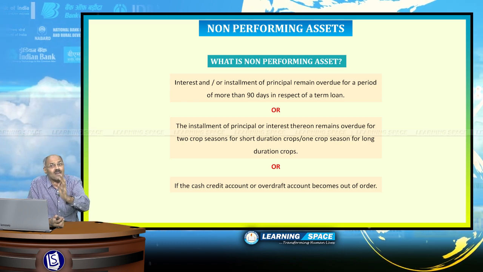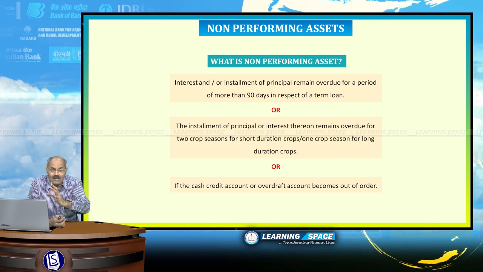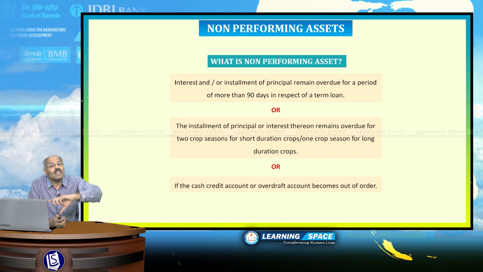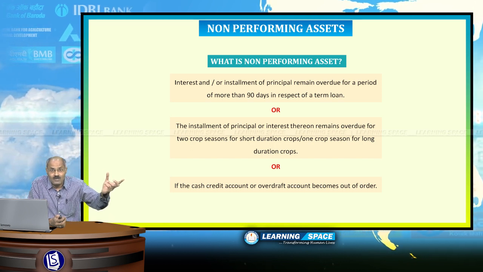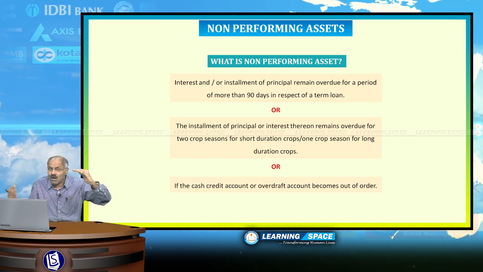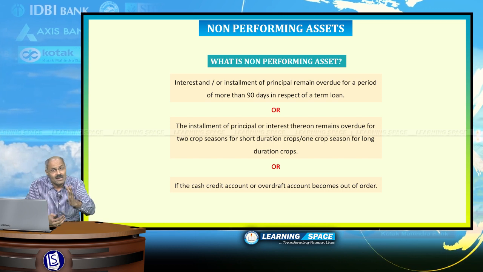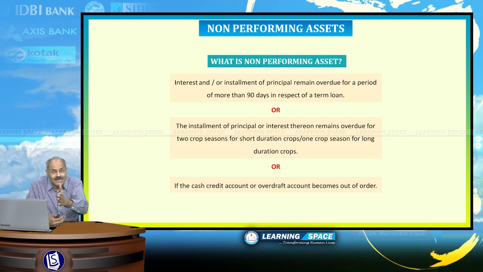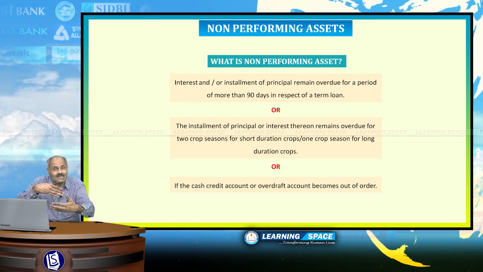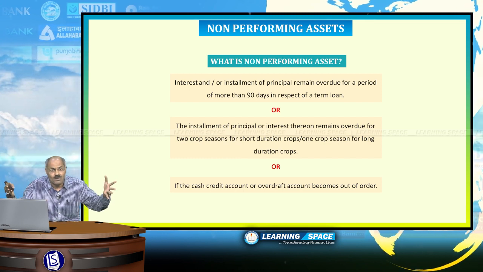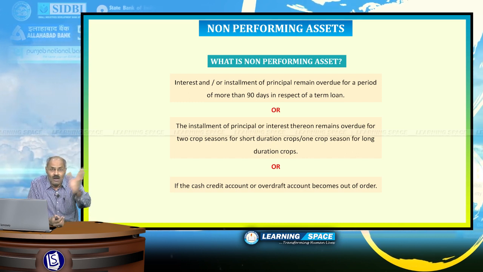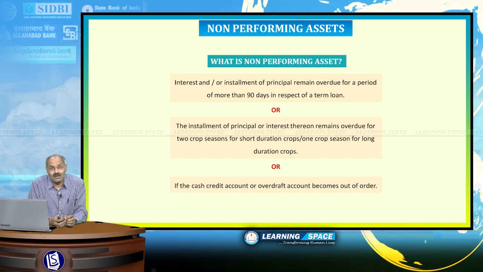Like that, there are several guidelines. If you have taken some cash credit or overdraft facility, and that becomes out of order, when you are beyond the limit for more than 90 days, or if you are not paying back... all of you are well aware the facility of overdraft or cash credit is in the nature of revolving credit, but if you are not paying back for 90 days, your cash credit account or overdraft account becomes out of order. When it becomes out of order, then that will also become a non-performing asset, right?